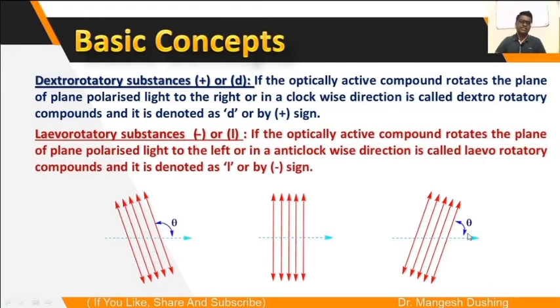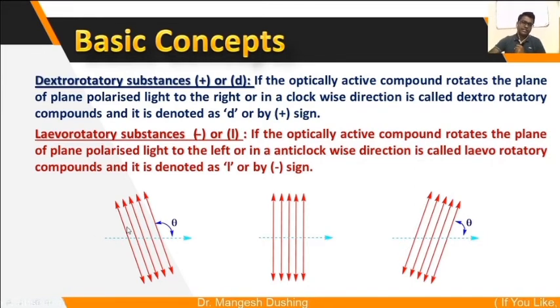The second substance: if the optically active compound rotates the plane of plane polarized light to the left or in an anti-clockwise direction, it is called a levorotatory compound, and it is denoted by the small l or by the negative sign.